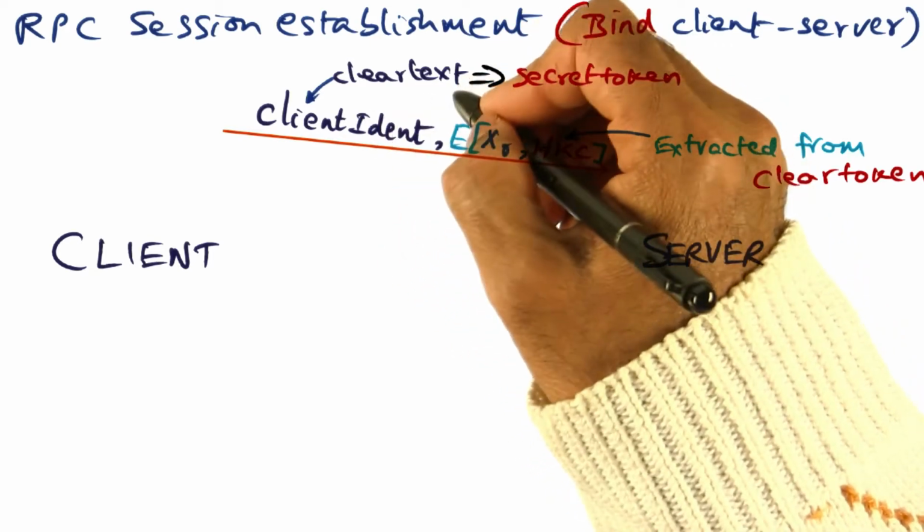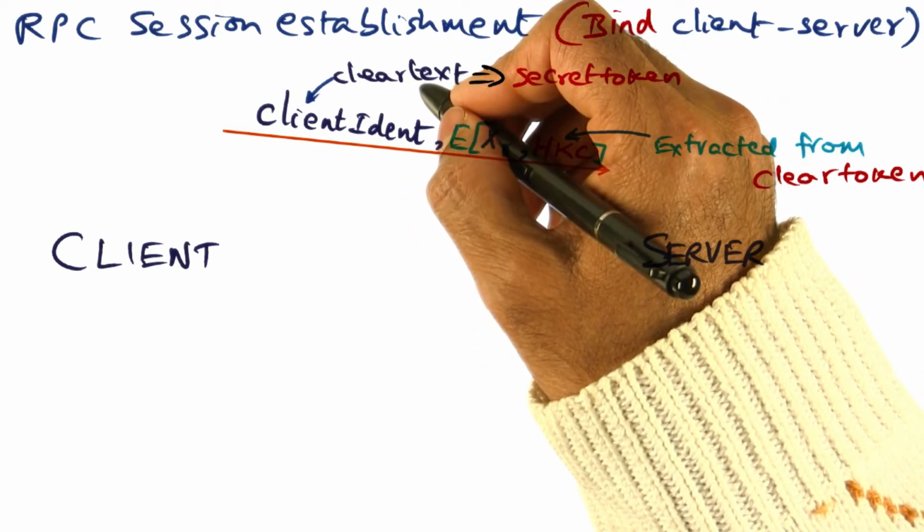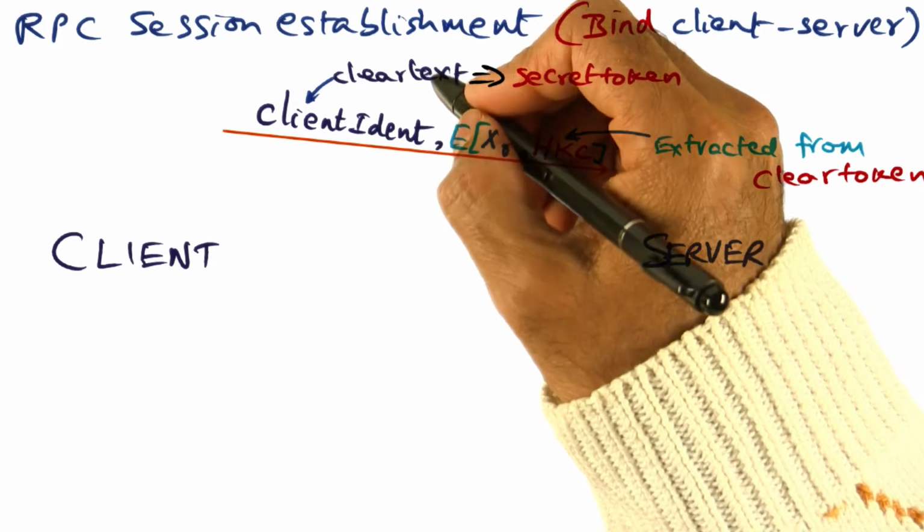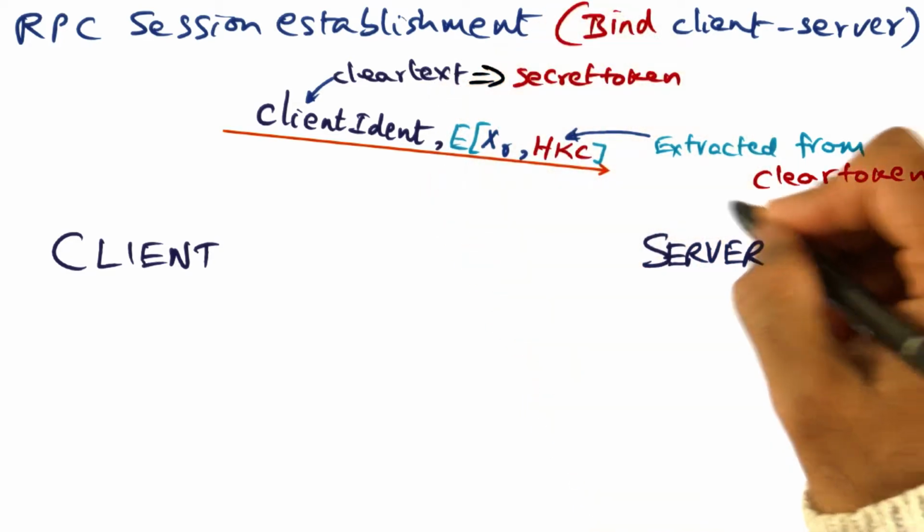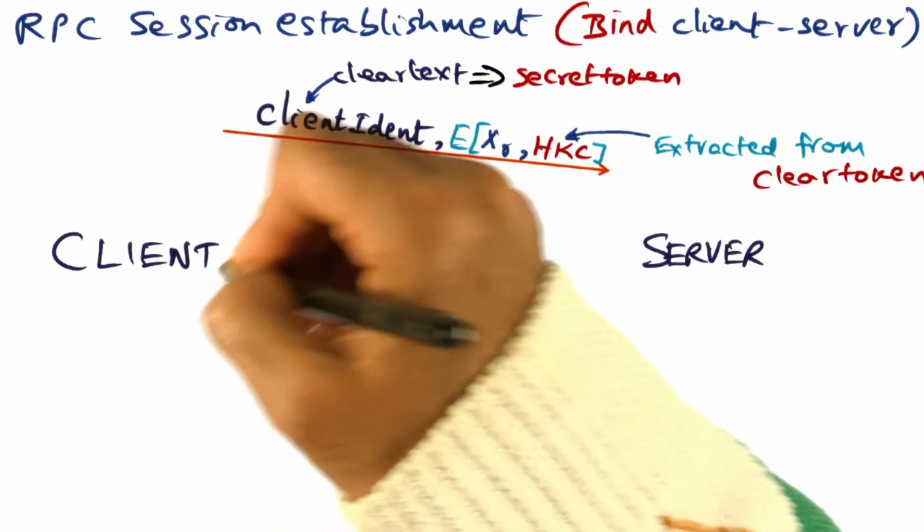The client identity, as I mentioned earlier, in private key crypto systems, you have to send it in clear text so that the server knows the identity of the client.